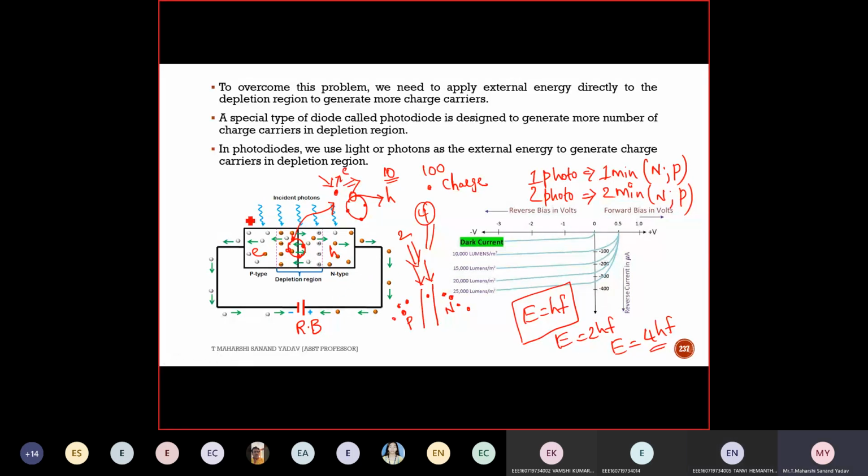Yes, sir. So if there are more minority carriers, will the current increase or decrease? Increase. So the electric field is in this direction. That's why this photon energy is converted into electric current, because of these minority charge carriers. I hope you can understand this now. Clear, or do you want me to repeat once again?